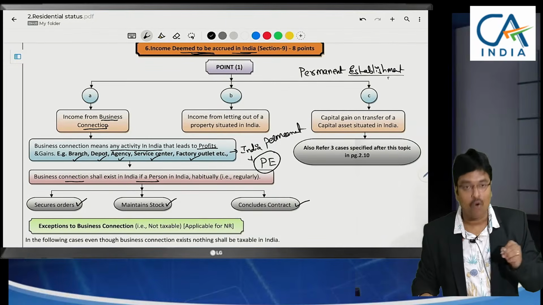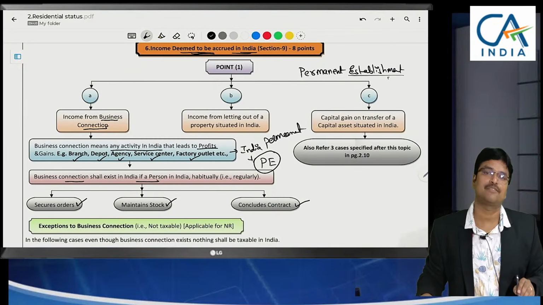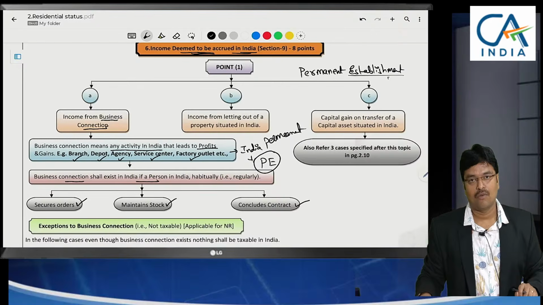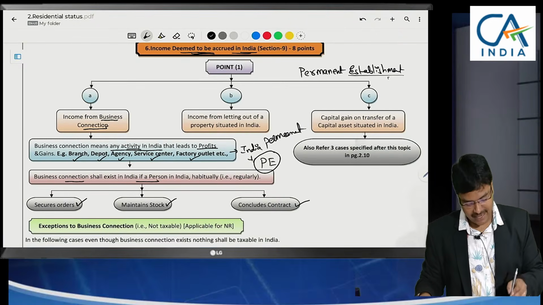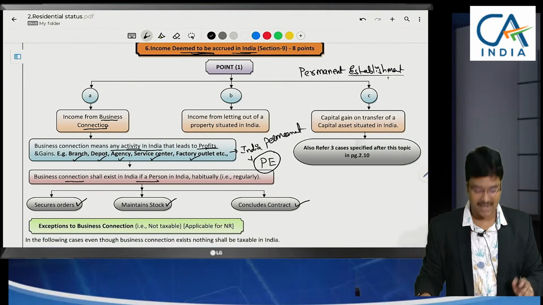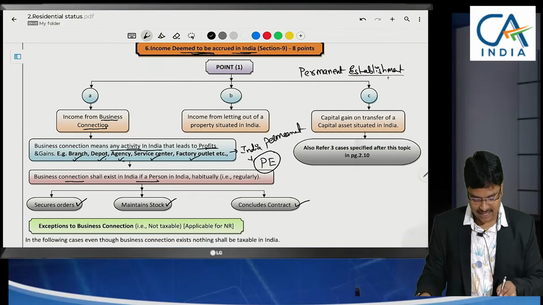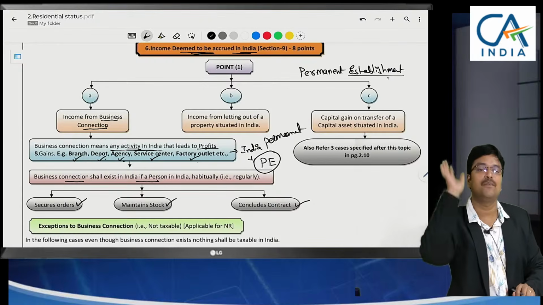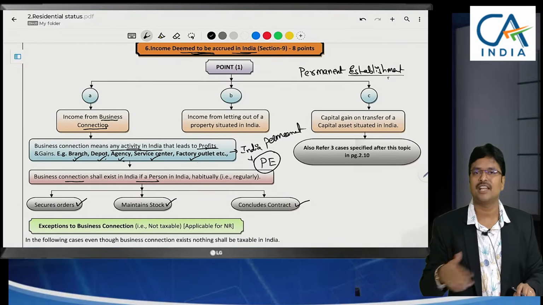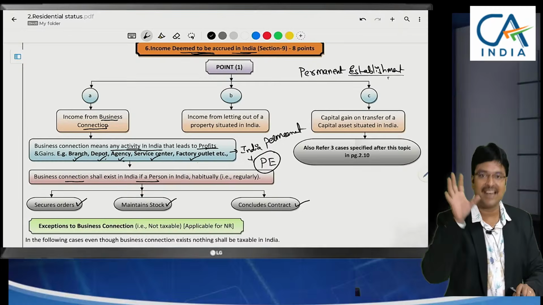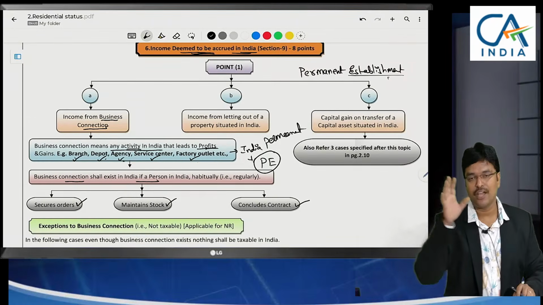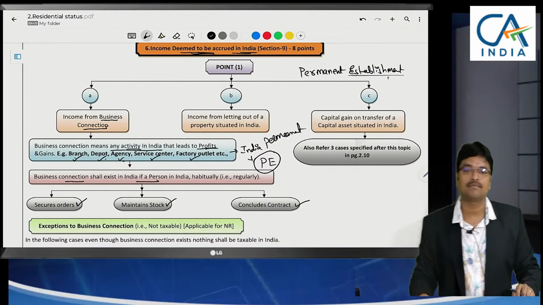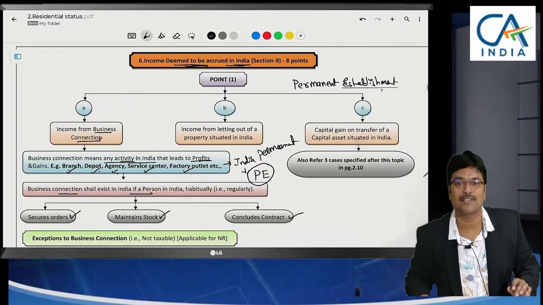Sir, here what is there in India? Very simple aspect. Business connection. Business connection means any activity in India that leads to profits. For example, branch, depot, agency, service center, factory outlet. You are establishing a permanent establishment in India. Not only one's own, it might be rented, whatever may be. You have an establishment in India. There you are doing the business. That's why those profits will be taxable in India.